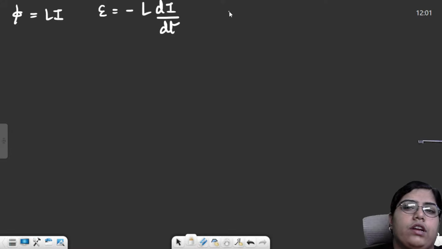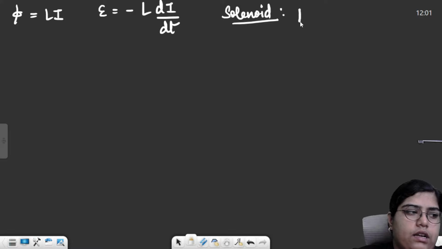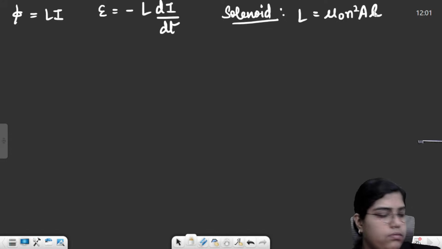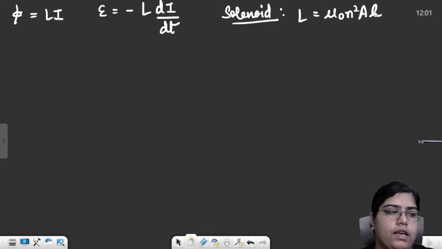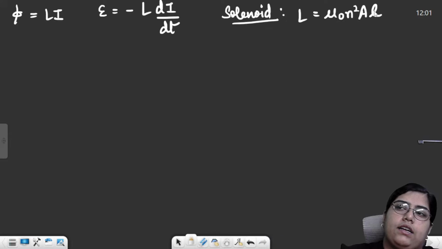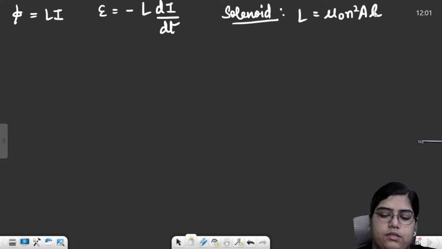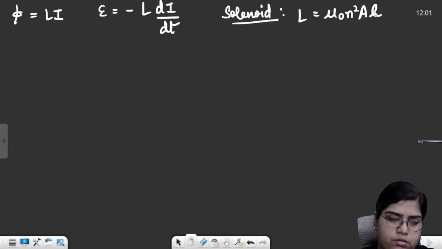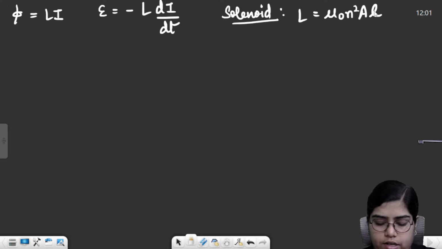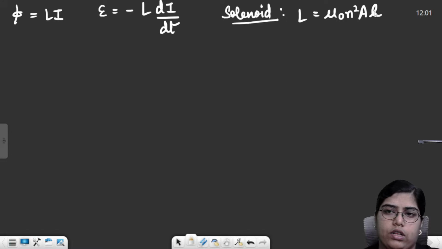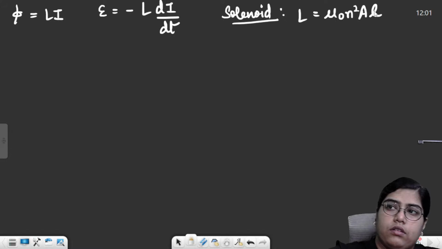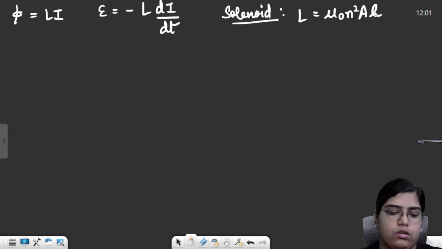In case of a solenoid, self-inductance was mu naught n square A L. Small n is used for per unit length, and capital N is used for the total number. This was for a solenoid.